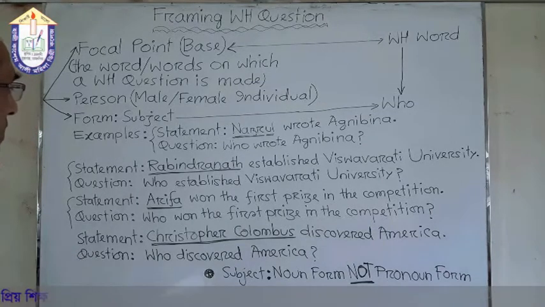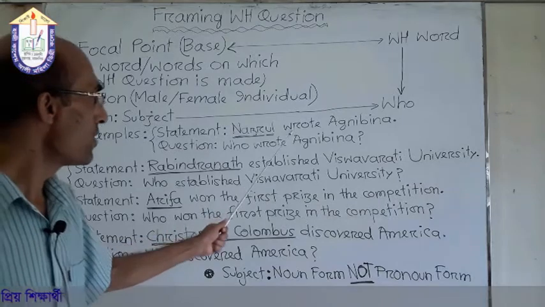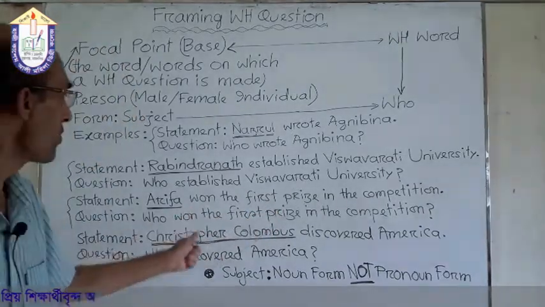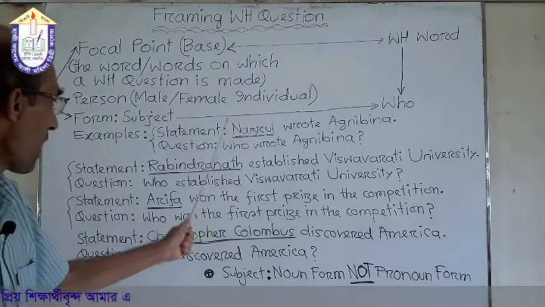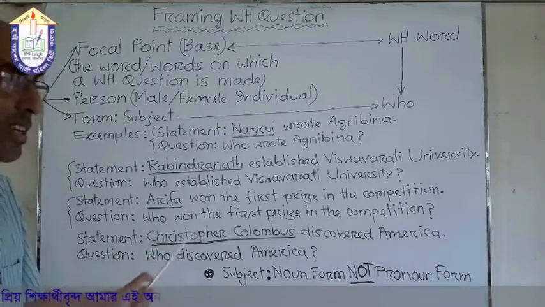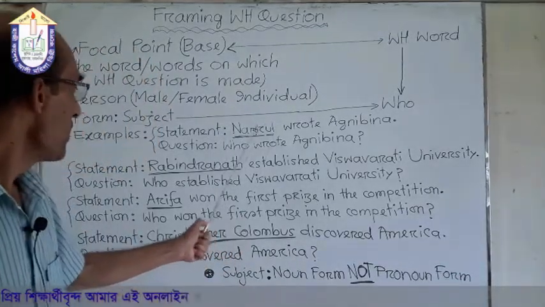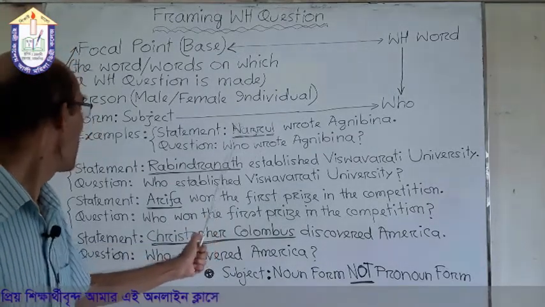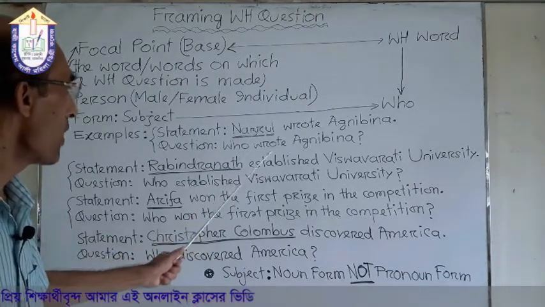Example number 1. There is a statement, Nazrul wrote Agnibeena, and you can see here Nazrul is the subject and it is a noun form. So in this type of sentence we can replace Nazrul, the subject, with a WH word.